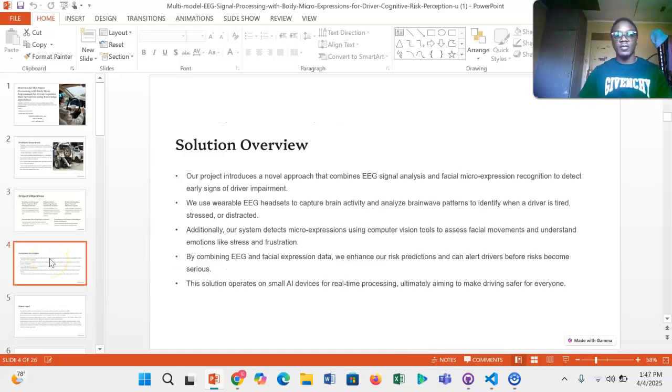For our solution overview, we came up with a solution where we use wearable EEG headsets to access the cognitive state of the drivers. We read the EEG brainwave functions and assess cognitive impairments like stress, distraction, drowsiness, and fatigue. Additionally, on top of the traditional systems, we use cameras to detect other risky behaviors like distraction, talking on the phone, and drowsiness, to increase the accuracy of our system.